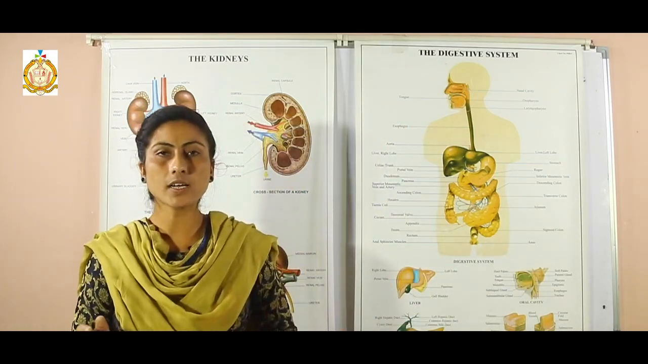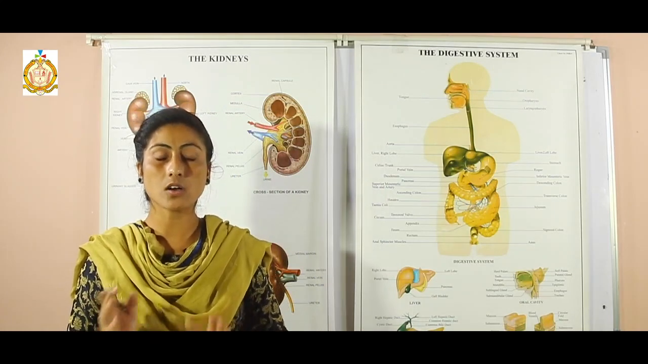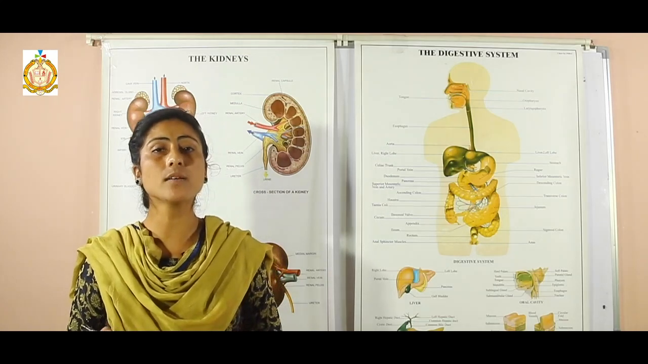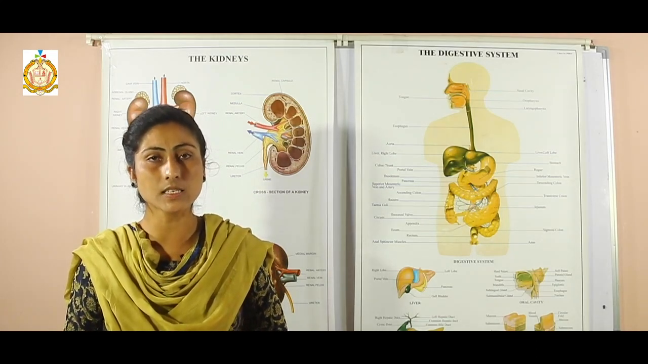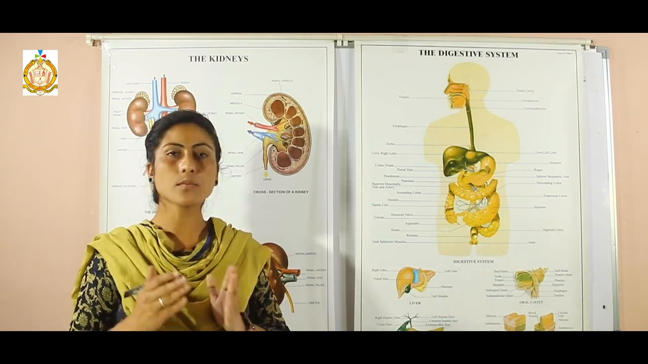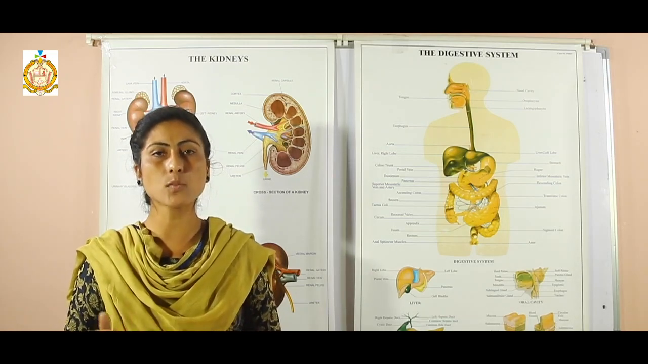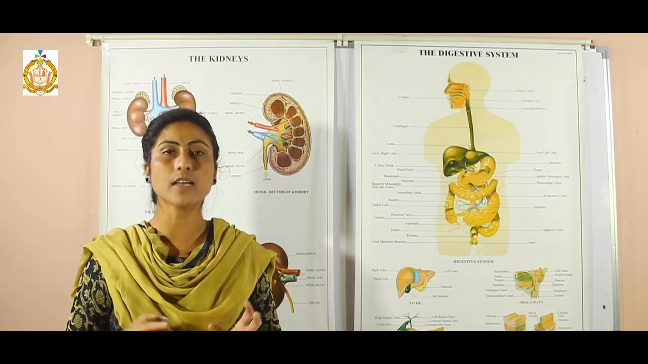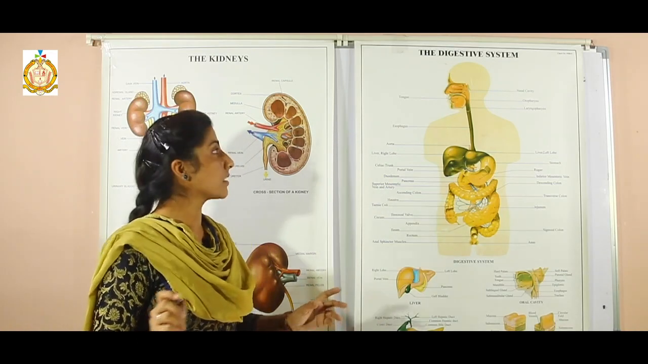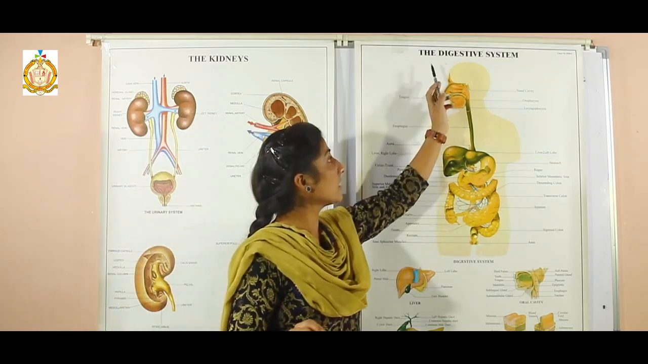Students, the food that you eat cannot be used directly by your body. It has to be broken down into smaller and simpler pieces. The process by which the food is broken down into smaller pieces is called digestion. And now the food is digested by the digestive system of your body.